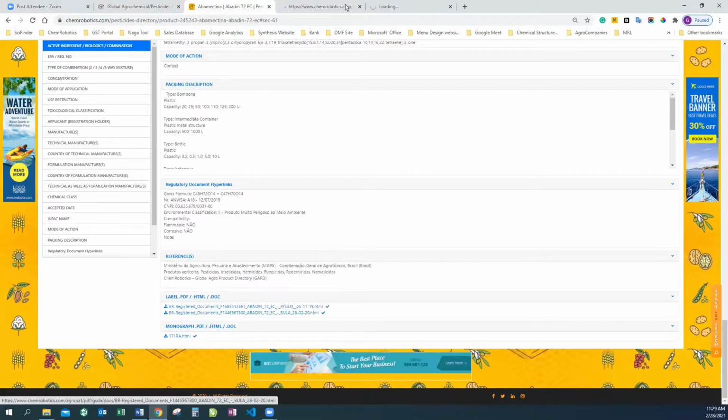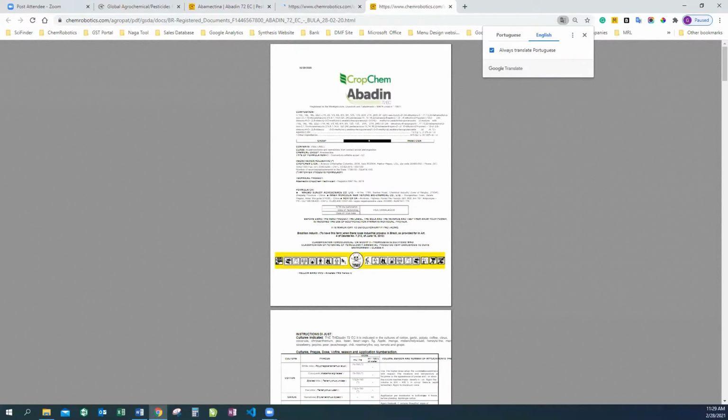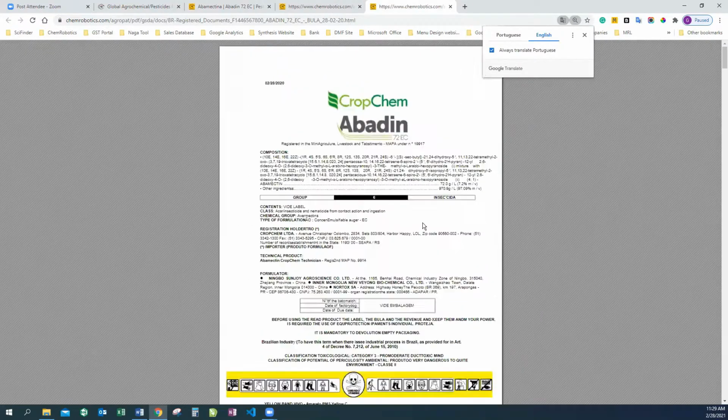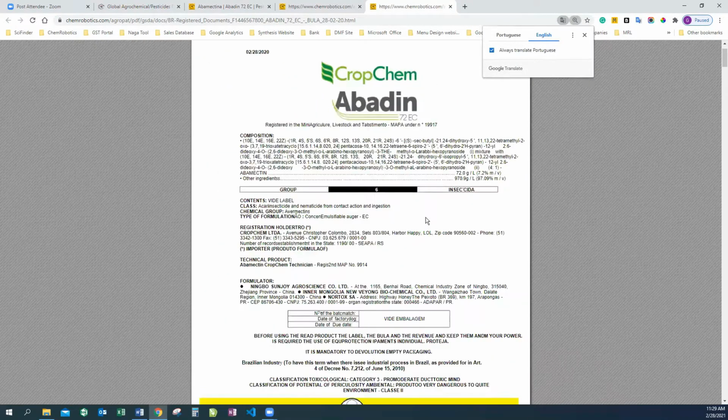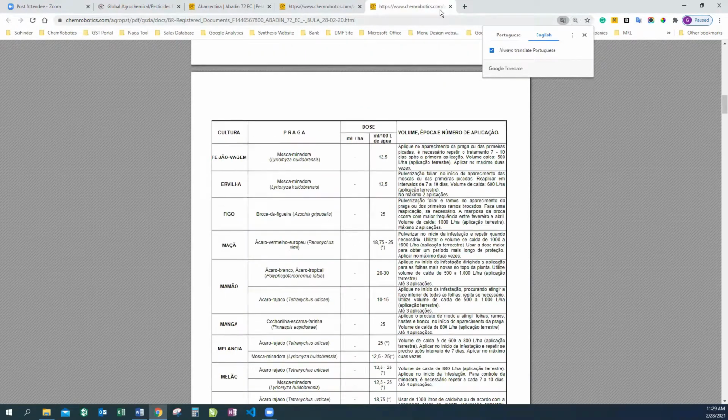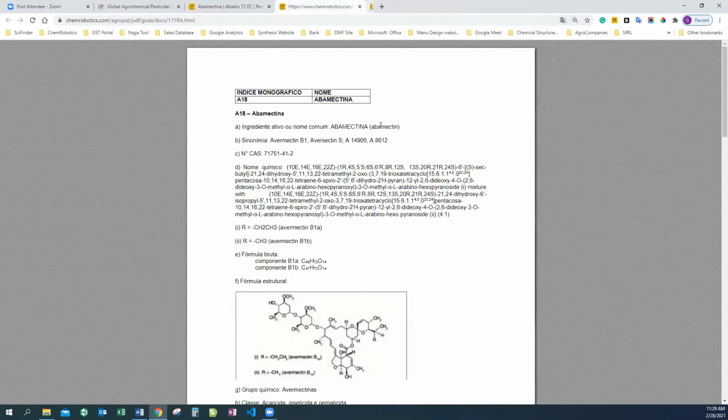So this is the monograph and this is the label. These are all translated in the English language, and you can just get access to it. So as you can see, here is the entire document in the translated English language.